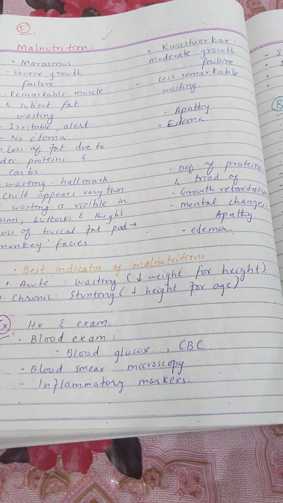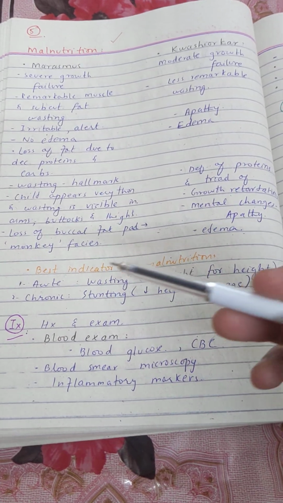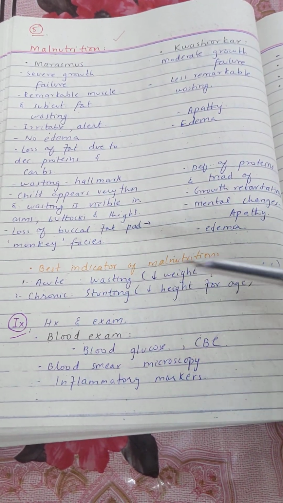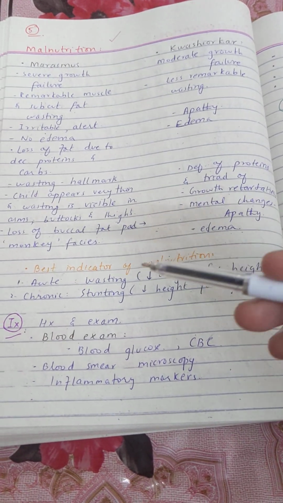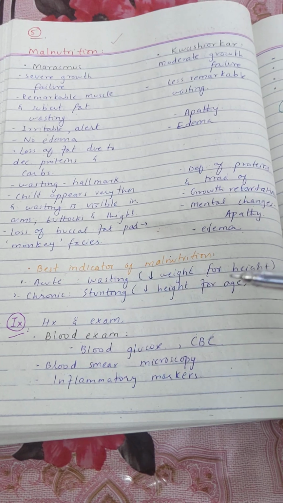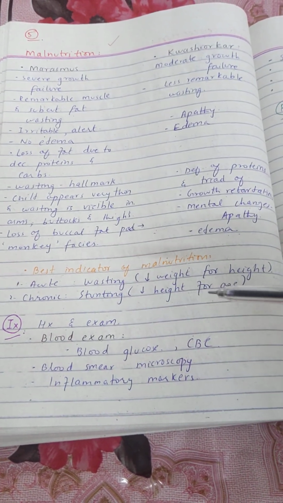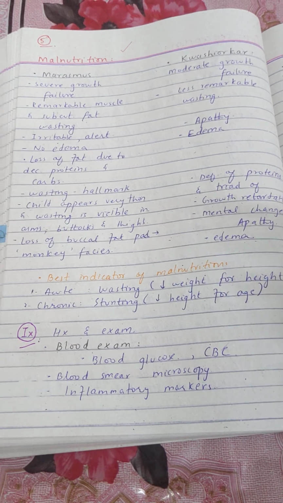Now, what is the best indicator of malnutrition? In case of acute malnutrition, there will be wasting, that is, there will be a decreased weight for height. So wasting, or decreased weight for height, indicates acute malnutrition, while stunting, or decreased height for age, indicates chronic malnutrition. So these are the two important MCQ points.